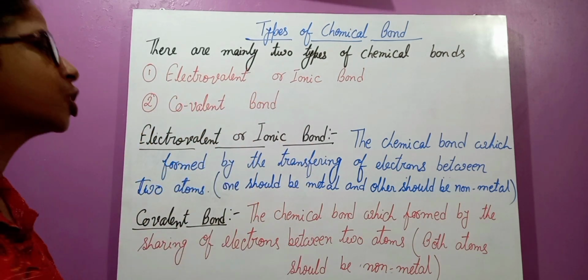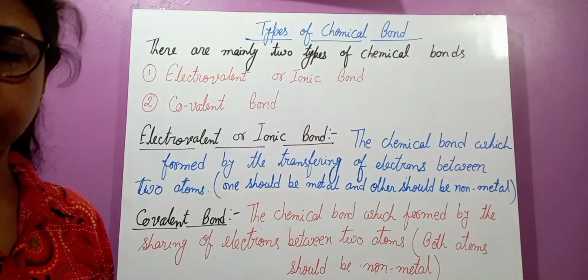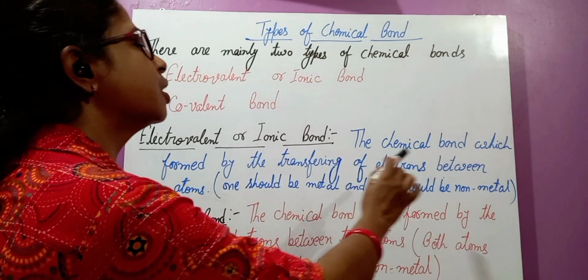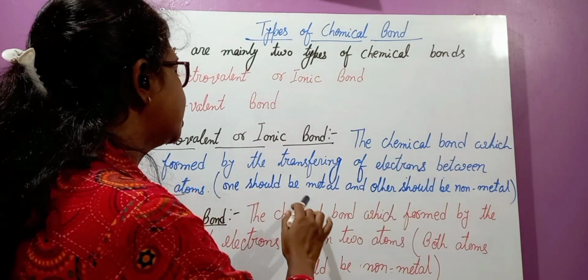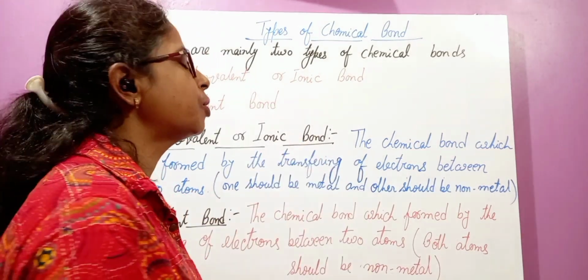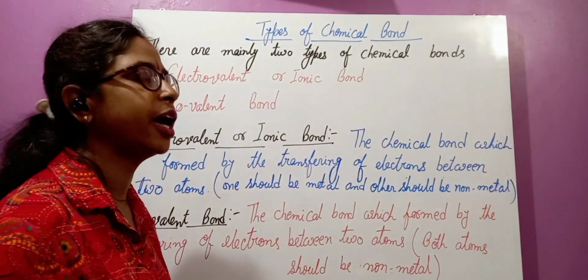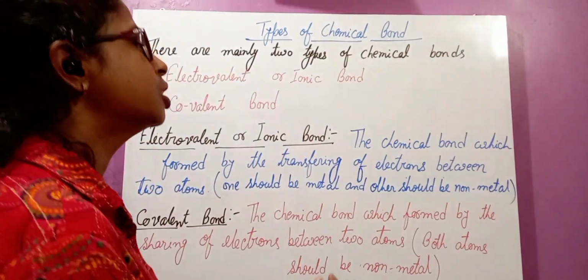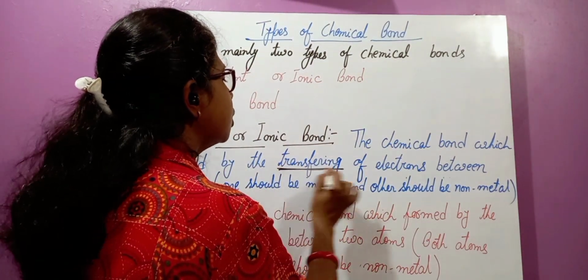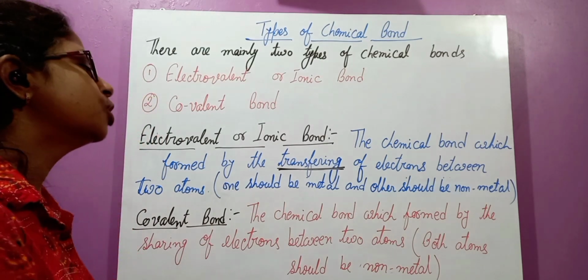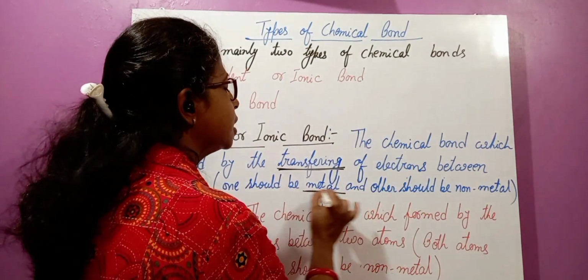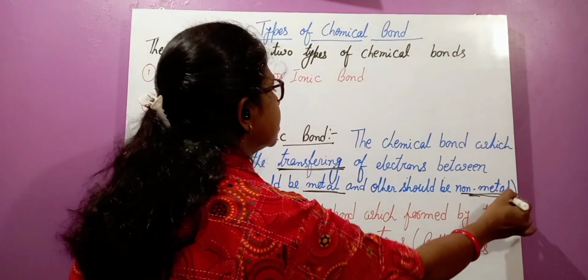Let's see what is an electrovalent or ionic bond. The chemical bond which is formed by the transferring of electrons between two atoms, where one should be a metal and the other should be a non-metal, is known as an electrovalent or ionic bond.